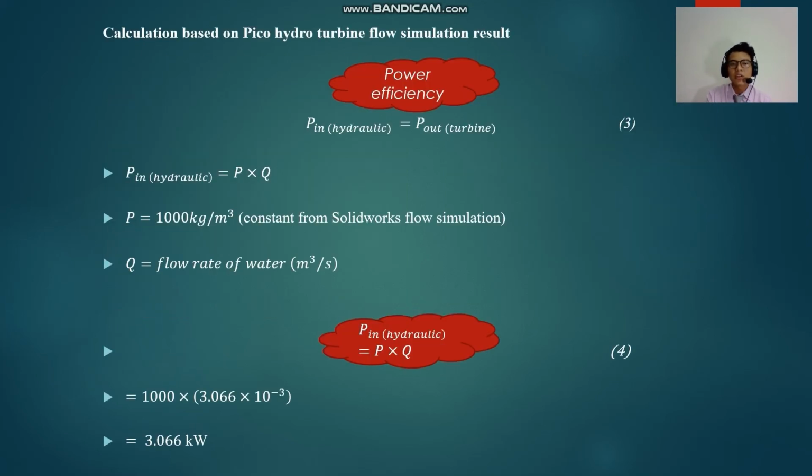Okay, calculation based on the Pico hydro turbine flow simulation. For the power efficiency, we have to calculate P in and P out. For P in, we got 3.066 kilowatts.